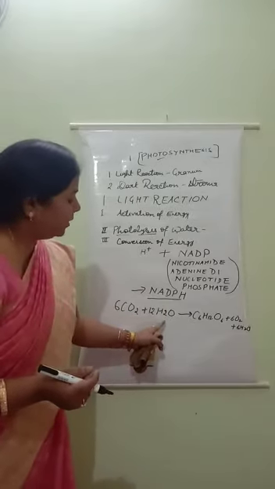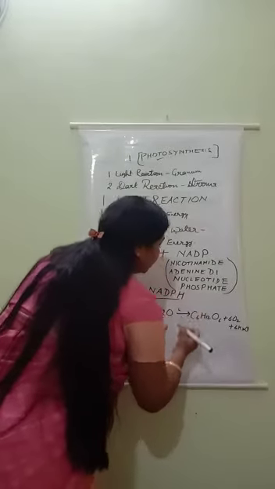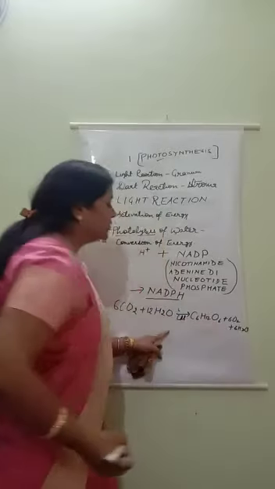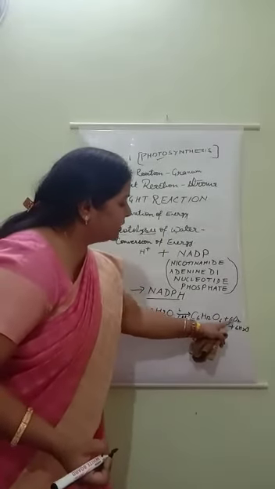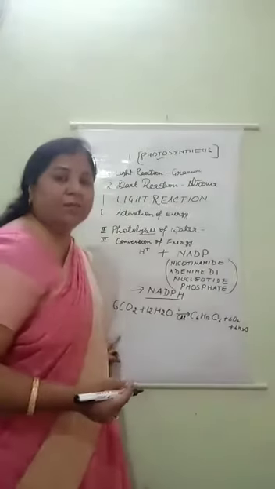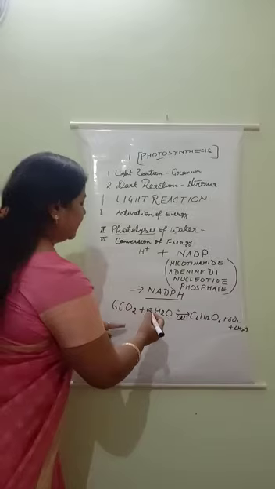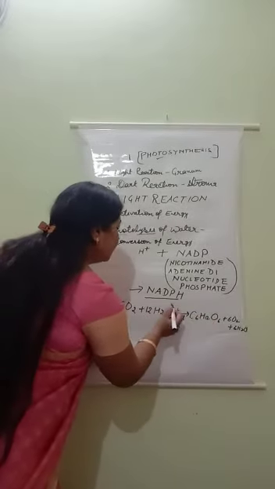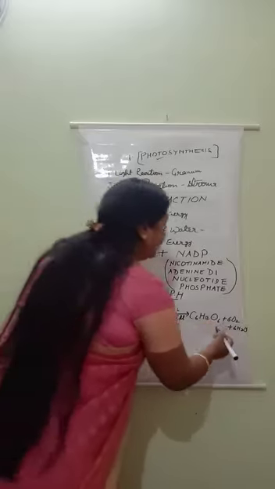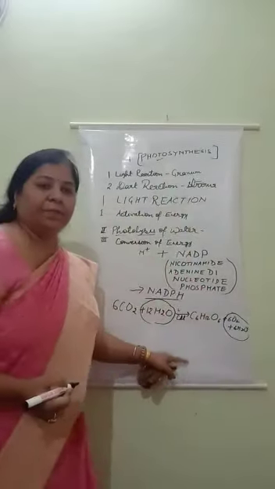6 CO2 plus 12 H2O in presence of sunlight and chlorophyll form glucose, C6H12O6, plus 6O2 plus 6H2O. Understood all of you? This is the balanced reaction of photosynthesis. So in light reaction, this step, breaking of water and formation of O2 plus water, takes place.